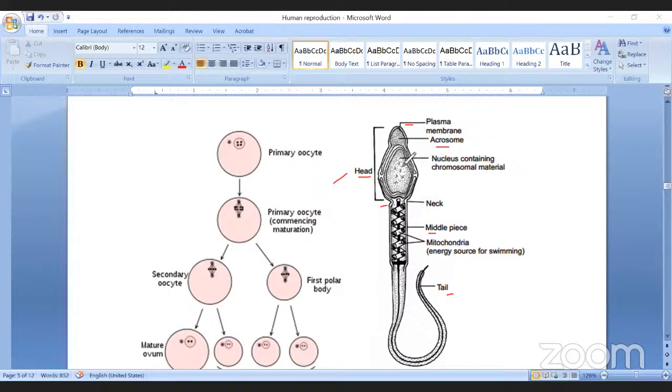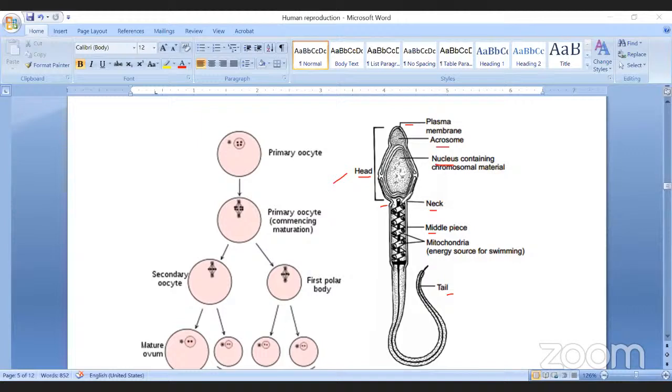Then the head contains the major important part called the nucleus. That nucleus contains the 23 chromosomes, that is, the haploid set of chromosomes. Whatever characters are present in the male are all carried in those chromosomes.